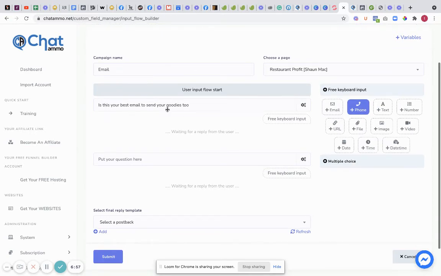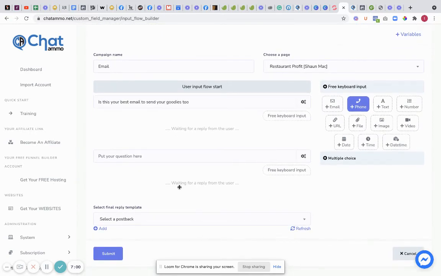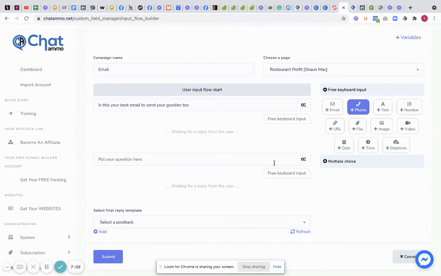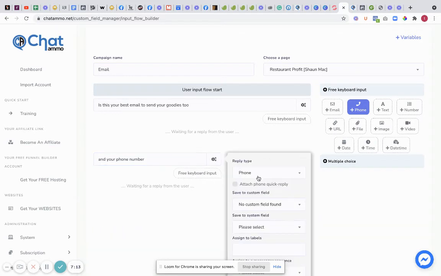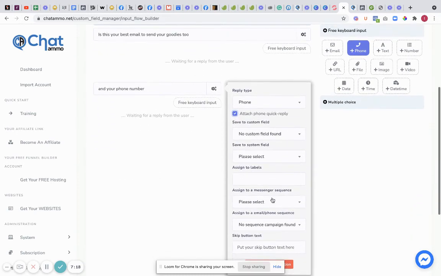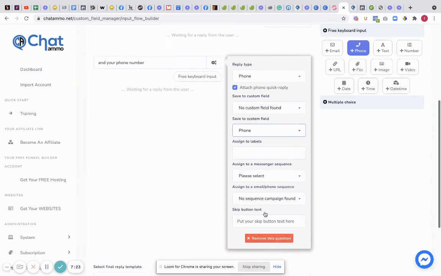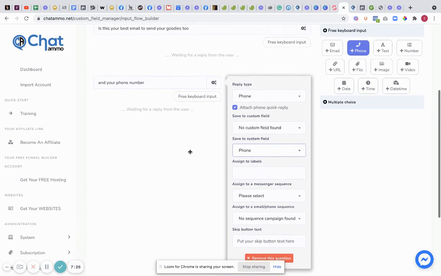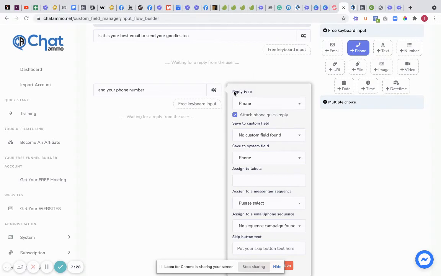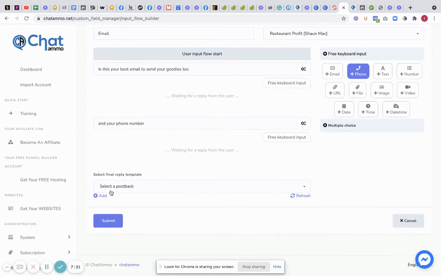But once that's all set up, remember the campaign name was email. I'm going to have to put a question in here, aren't I? So the question is going to be, and your phone number. And again, we can go down here, we can do phone. Well, why not? We'll attach a quick reply, which will then propagate their phone number as well. We'll assign that to a custom field, so we want phone. Remember, we could get the birthday as well if we wanted to, but we don't really need the birthday.